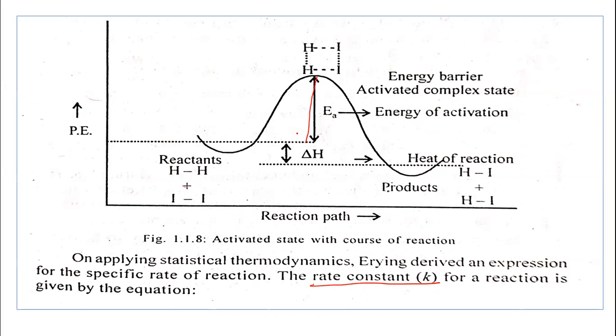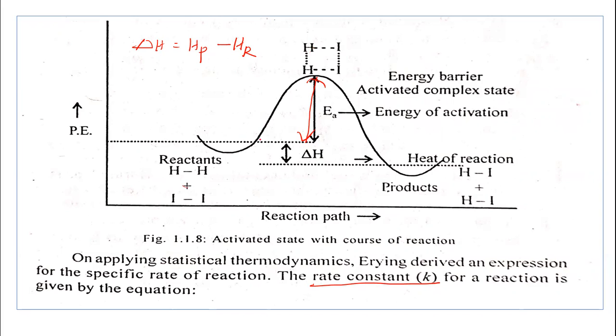Once the reactant molecules go into the activated complex, they will decompose into the product, HI. This is the difference between the enthalpy of the product and the enthalpy of the reactant, that is delta H, equal to enthalpy of the product minus enthalpy of the reactant. The energy of activation is the excess energy required by the reactant molecules to go into this activated complex.